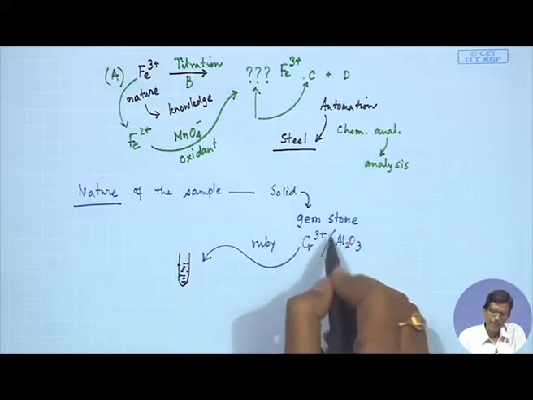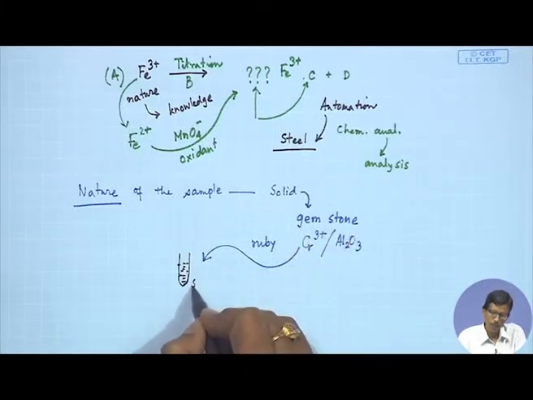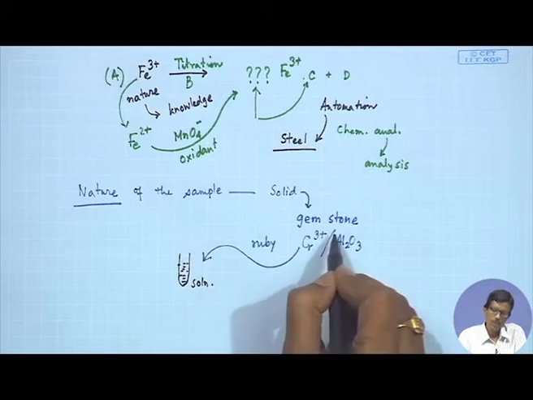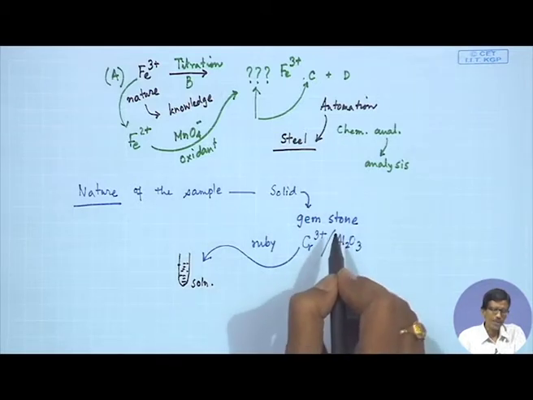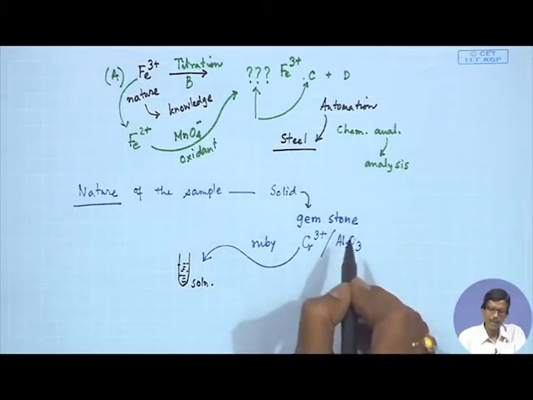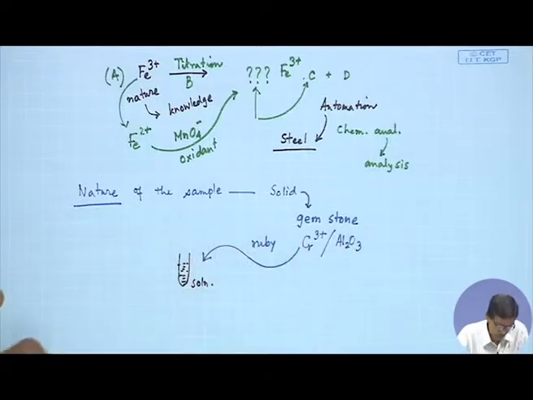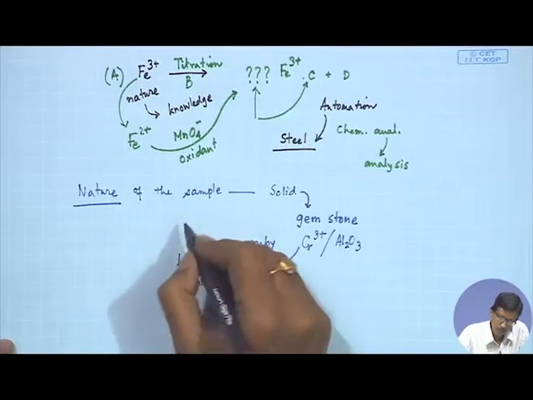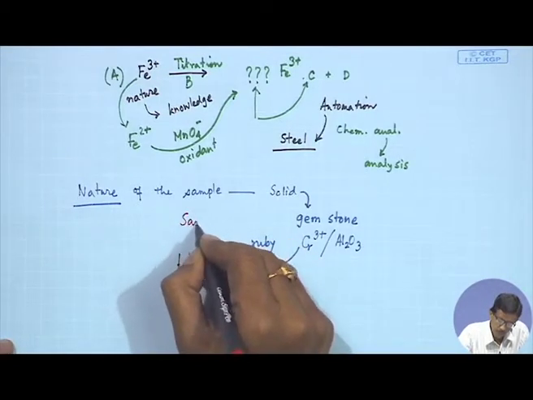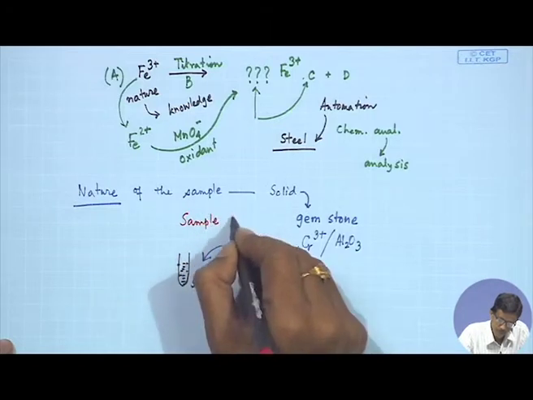But how to get this chromium into solution from this gemstone? It is a very tedious and difficult process, which we will discuss in our future classes regarding the corresponding sample preparation.